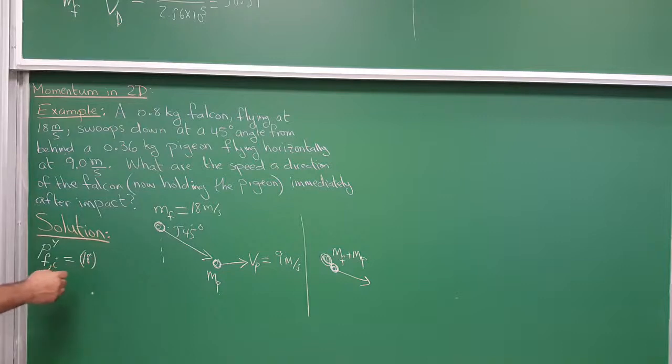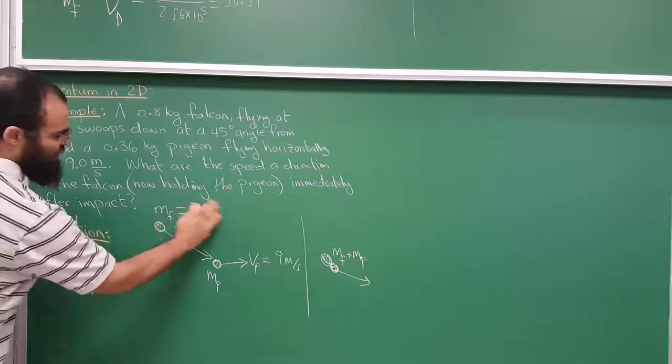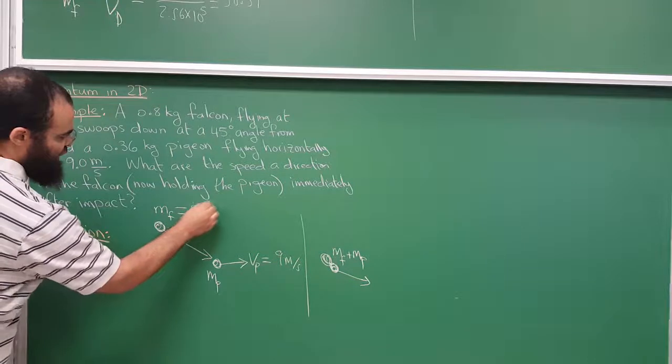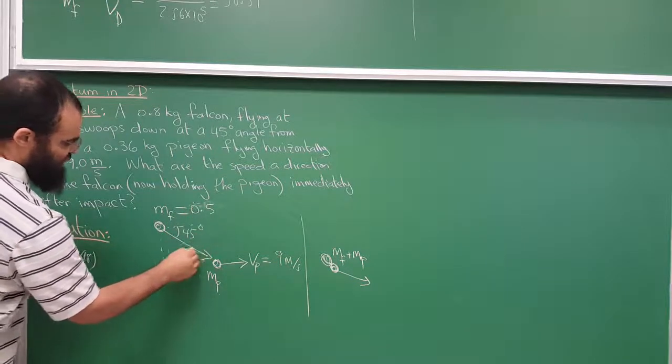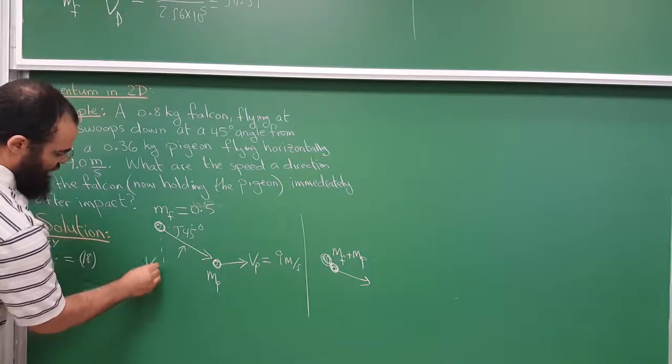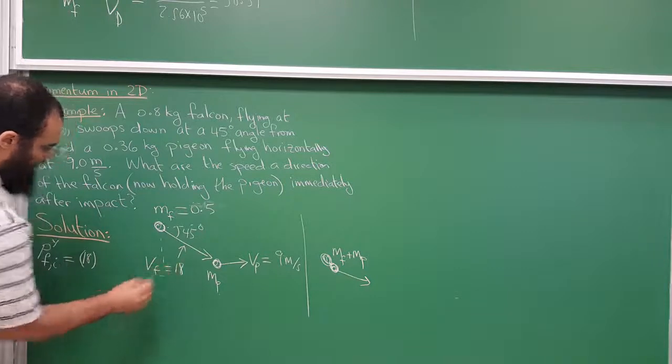Sorry, what did I do? The mass is not 18, the mass is 0.8 kilograms. The speed, V falcon, is 18. Yeah, okay.